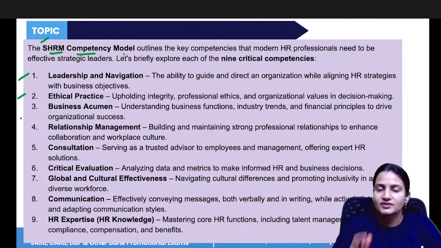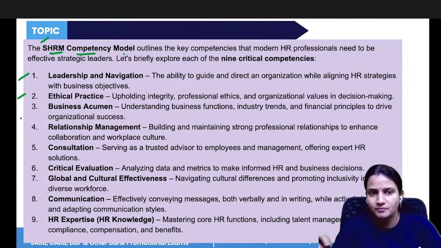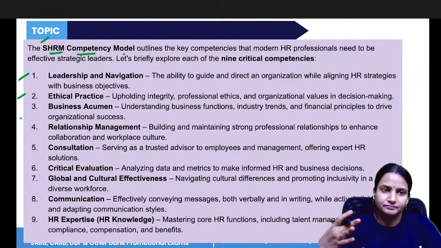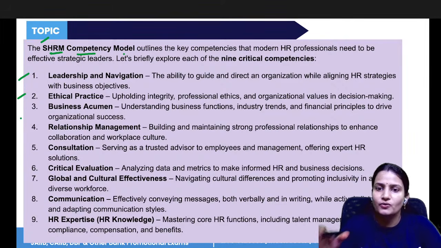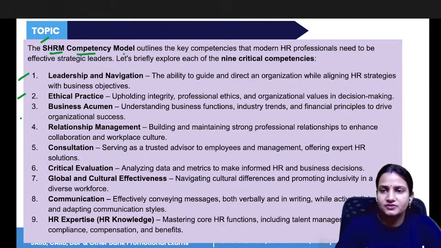Then ethical practices means the business should follow the ethics. Business should follow the proper norms, doing the right thing honestly and fairly at work. Business acumen means everything related to business. So understanding how the business works, how business makes profit, how business helps employees, how business stays ahead of its competitors. So understanding everything related to business.